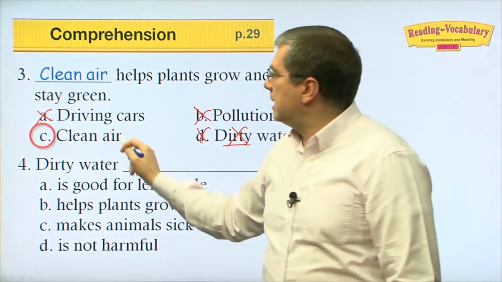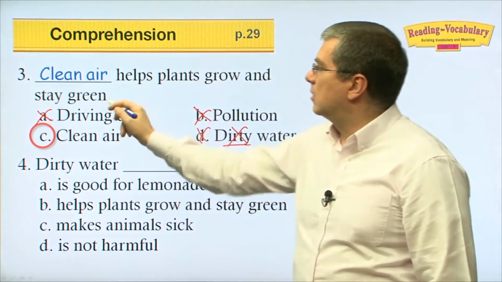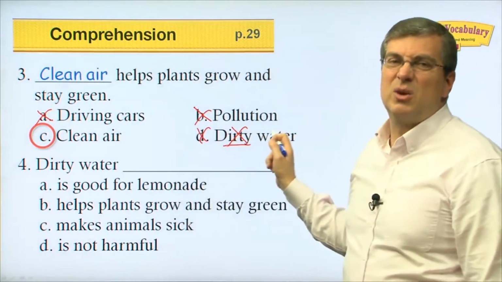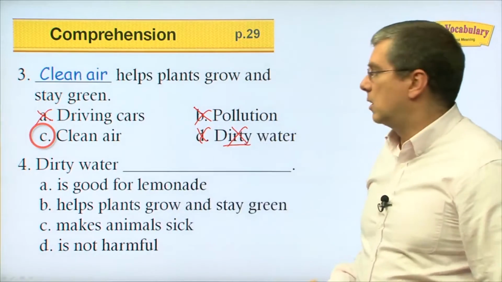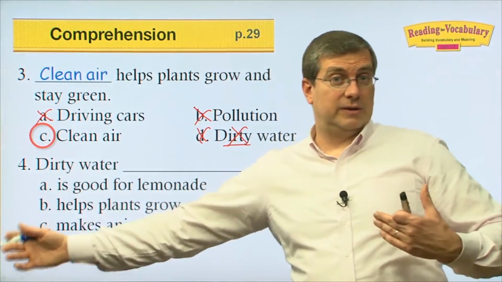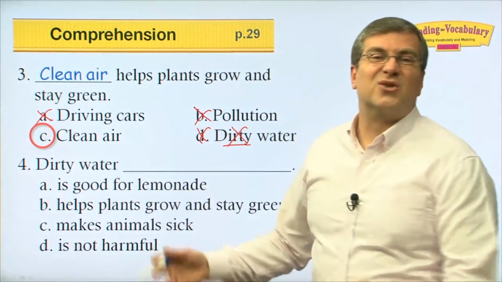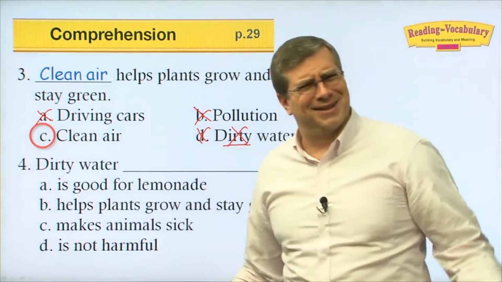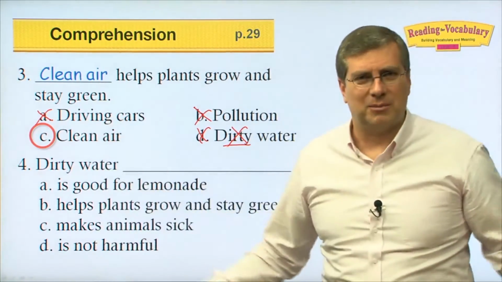Okay? So clean air helps plants grow and stay green. If it was clean water, that would also be true. But D is dirty water, so that's not right. Okay, number 4. Dirty water, we have the subject. What's the rest of the sentence? Dirty water does what? A, is good for lemonade. What? Okay, where did that come from, right?